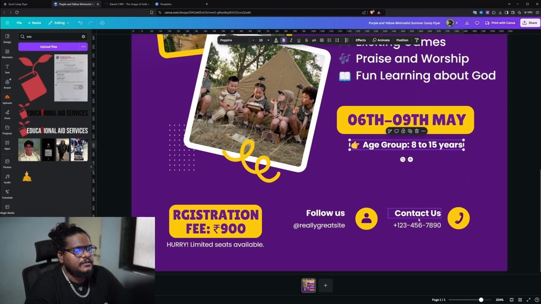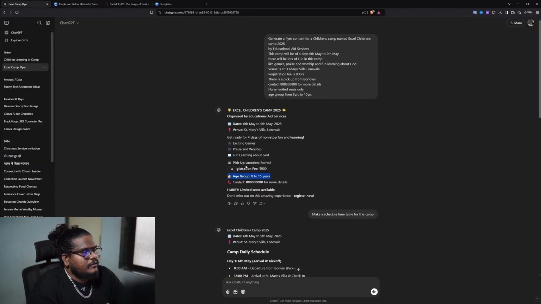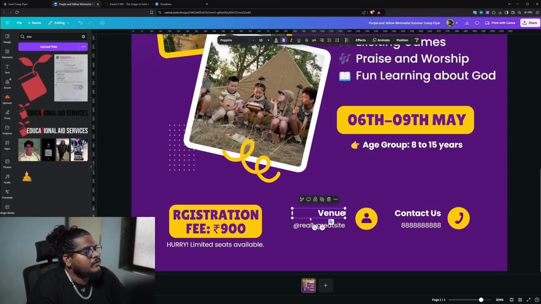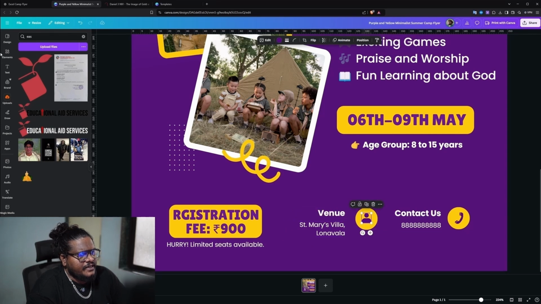There it is, it's done. Now you can just add your contact details over here. I'm just adding random numbers for now. We'll go ahead and type in venue, and we'll just copy the venue from here. Now it says St. Mary's Villa, Lonavala. We paste. So now as you can see, there's a contact detail, contact icon.